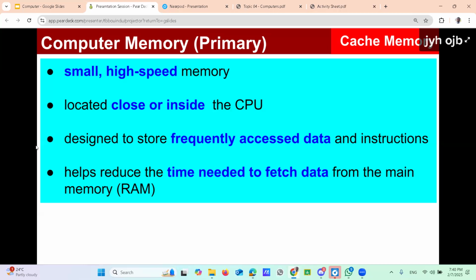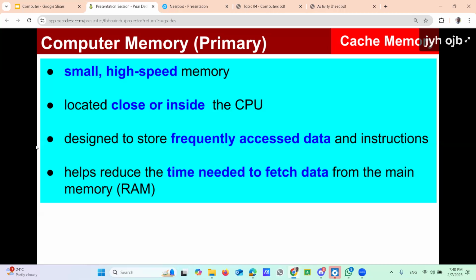Suppose there is no cache memory in the computer. Then how does the CPU find the data? Which memory does the CPU have to access to find the data if you have no cache memory? The RAM, the main memory. Always the CPU has to access the RAM. That means the RAM is somewhat far from the CPU. The CPU has to run some distance to get the data.